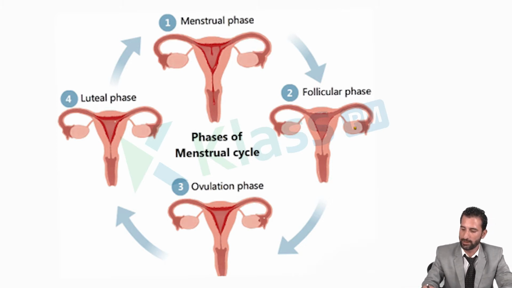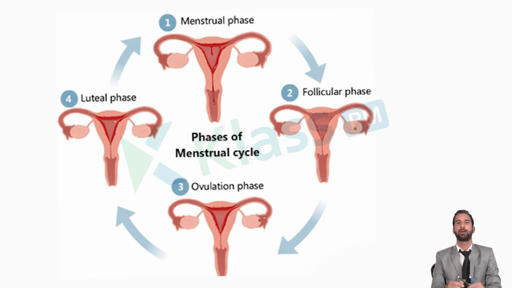So the fertilization takes place around the 15th day. It means that the sperm must be deposited into the female genital tract on the 15th or the 16th day, because the sperm as well as the secondary oocyte have a lifespan of 24 to 48 hours. So within these 24 to 48 hours, sperm must be deposited into the female genital tract.